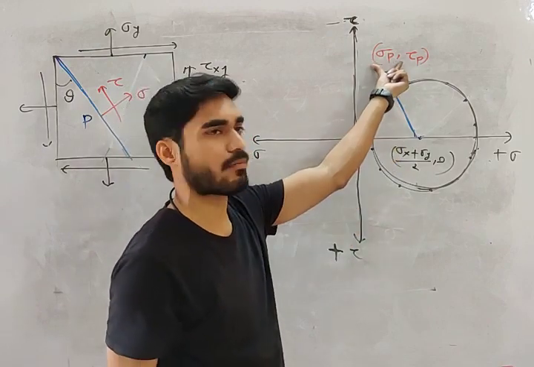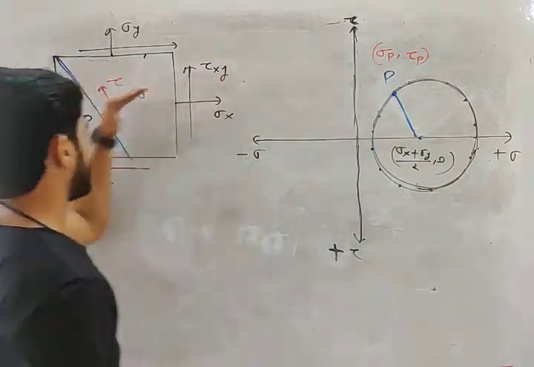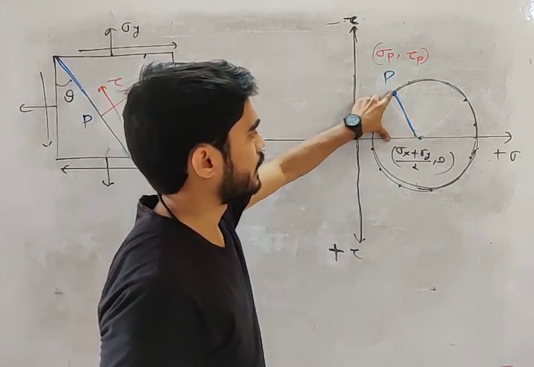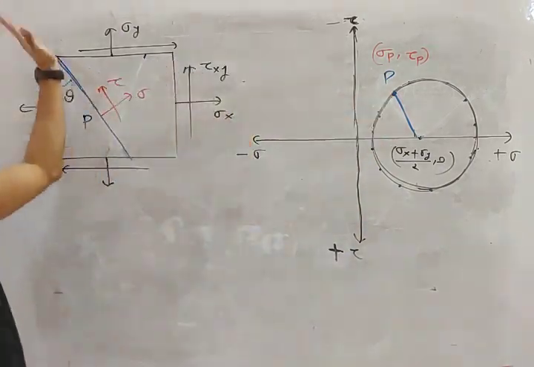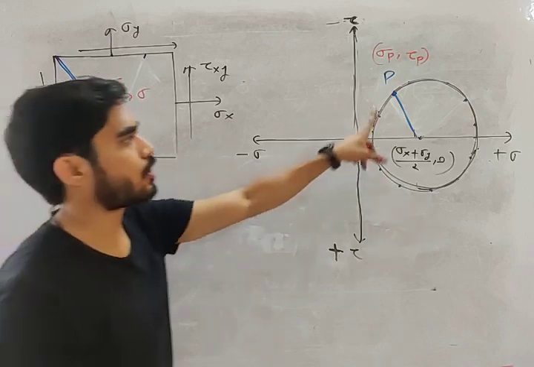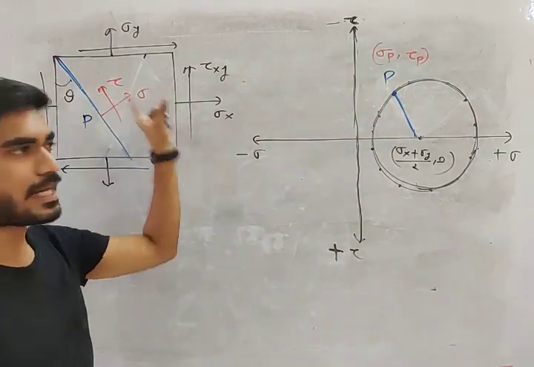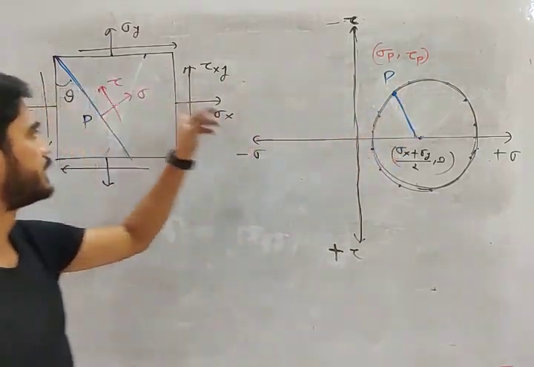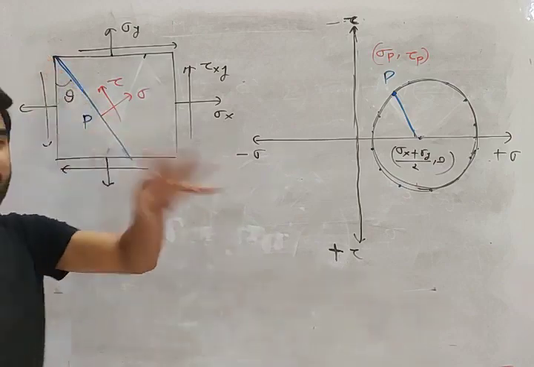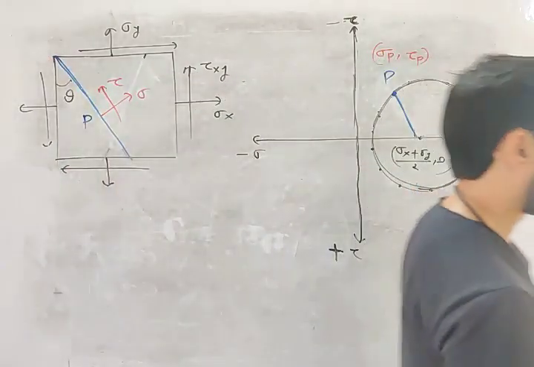The x coordinate will be sigma, which will be the normal stress on this plane. The y coordinate will be tau, which will be the shear stress on this plane. So the x coordinate of this point will be the normal stress and the y coordinate will be the shear stress on this plane. Very easily you can calculate sigma and tau.